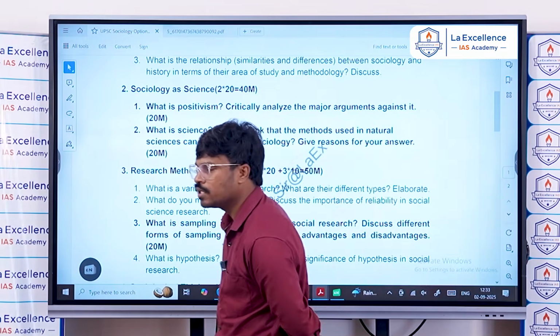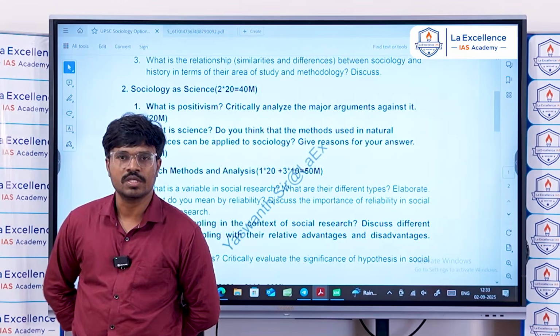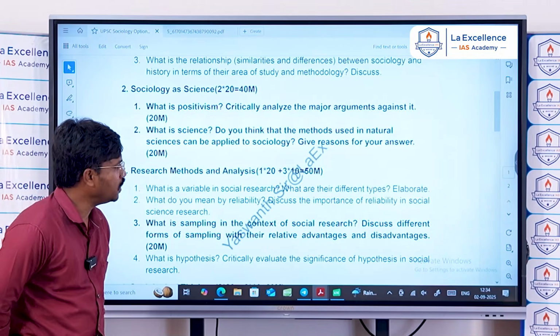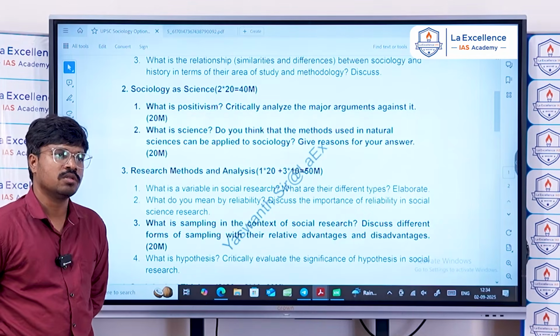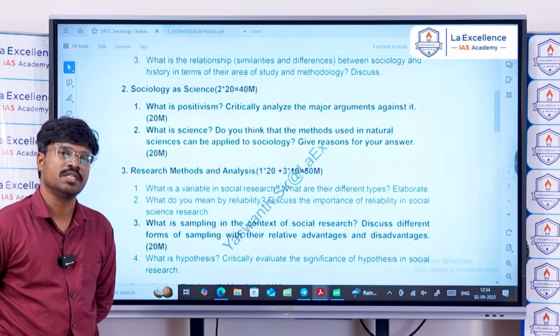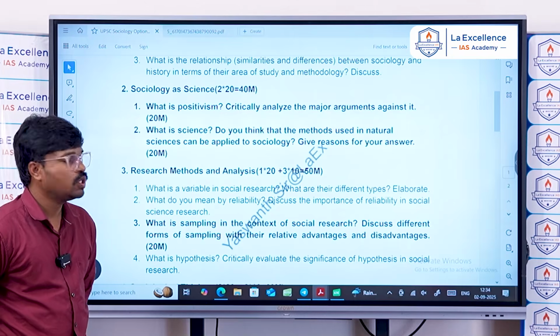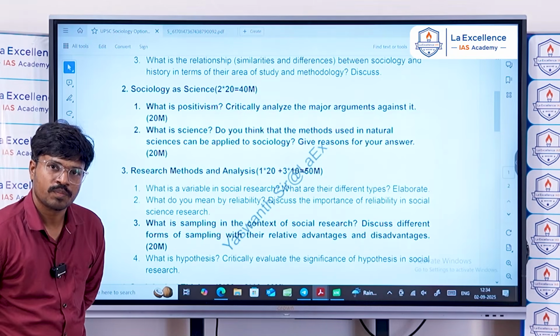But in the last 3 to 4 years, UPSC is consistently telling you that not just thinkers, you have to be strong in the foundational aspects of sociology, which are relevant to understand and observe the society.